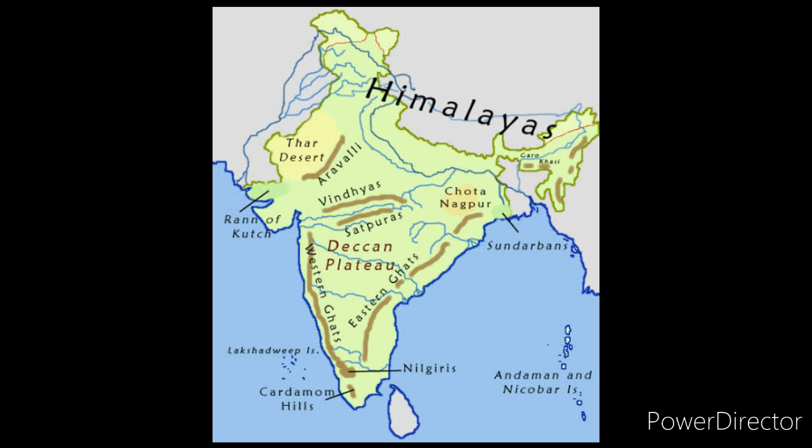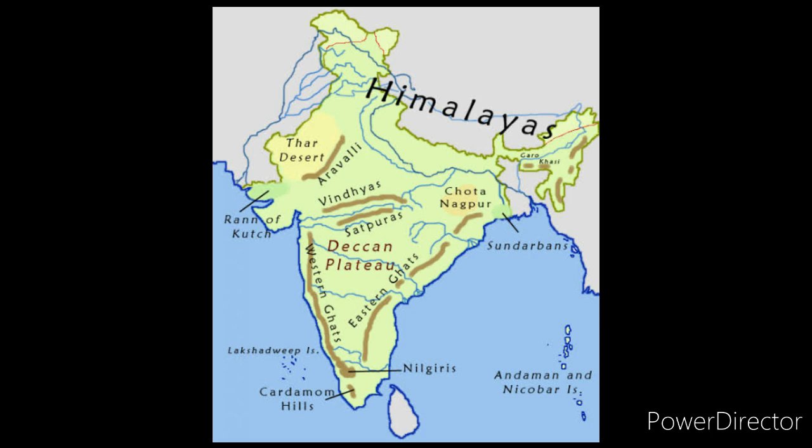Dear students, you have to remember that the rivers on the side of the Himalayas are called perennial rivers, which do not get dry in the summer also. And the rivers on the peninsular plateau side cover only one third part of India with water.